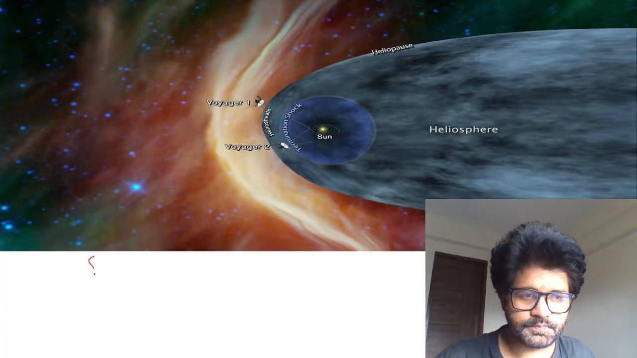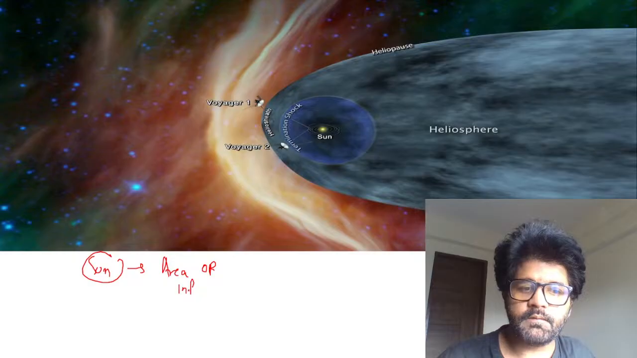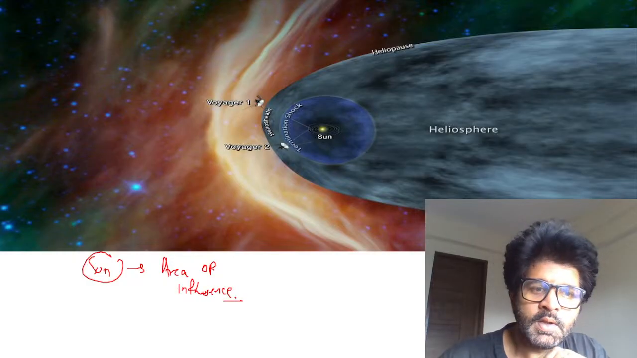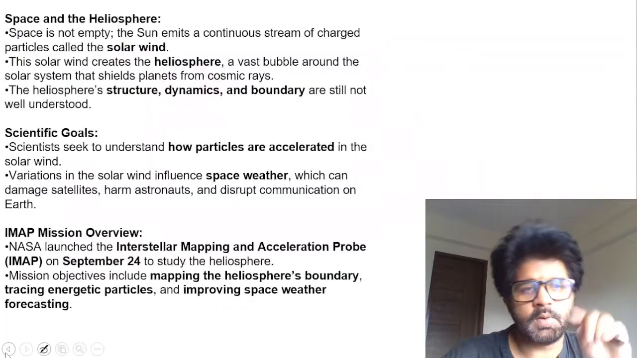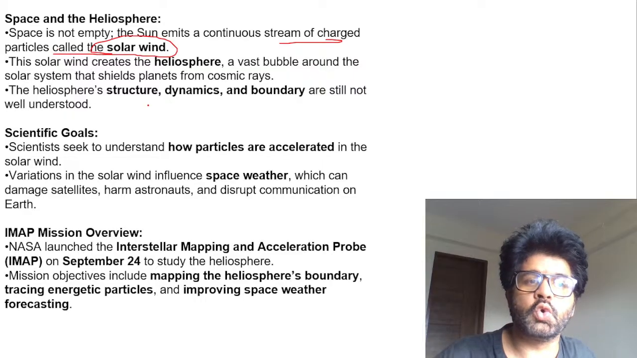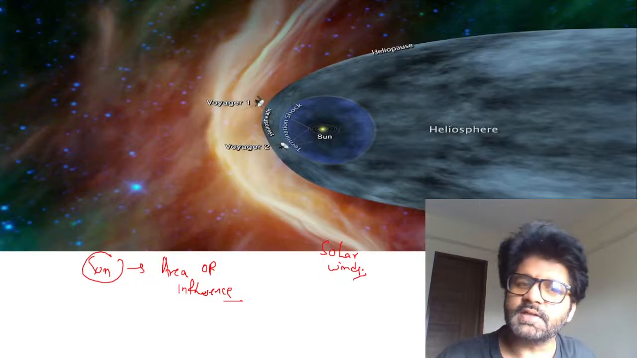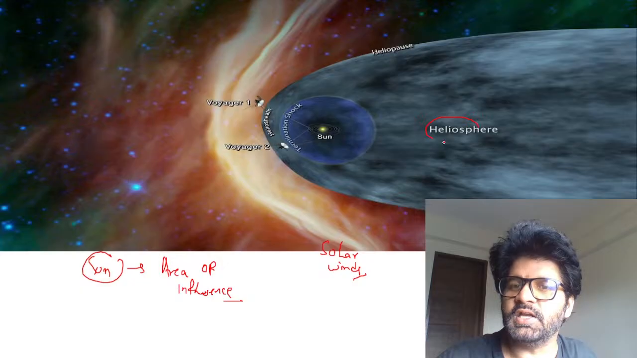So the sun has a specific area of influence. We underrate the sun. The sun is like a father to us. What I'm trying to tell you here is that the sun releases a certain amount of energy. The sun emits a stream of charged particles called solar winds. These solar winds are very important for our survival. There are many things about these solar winds we don't know, but they create a particular region which is known as the heliosphere.